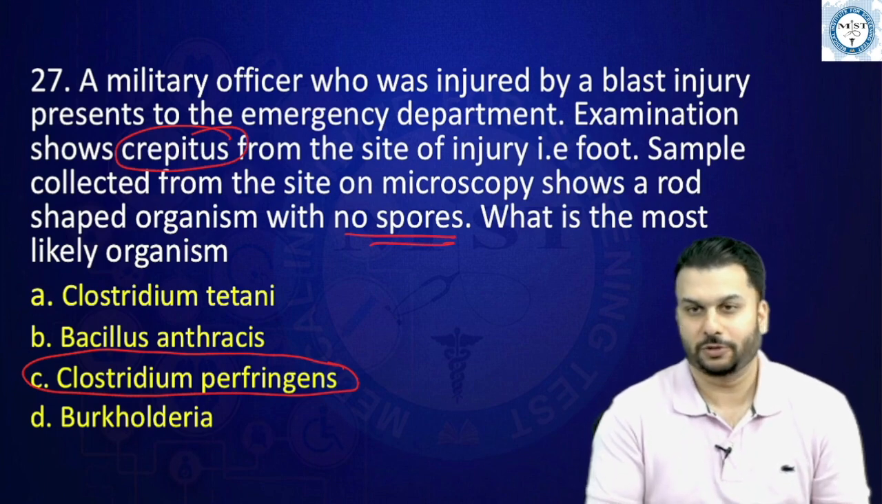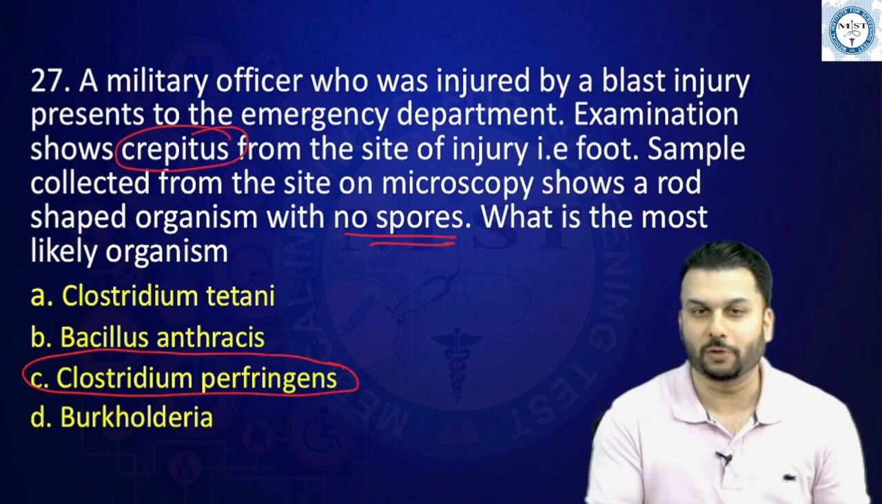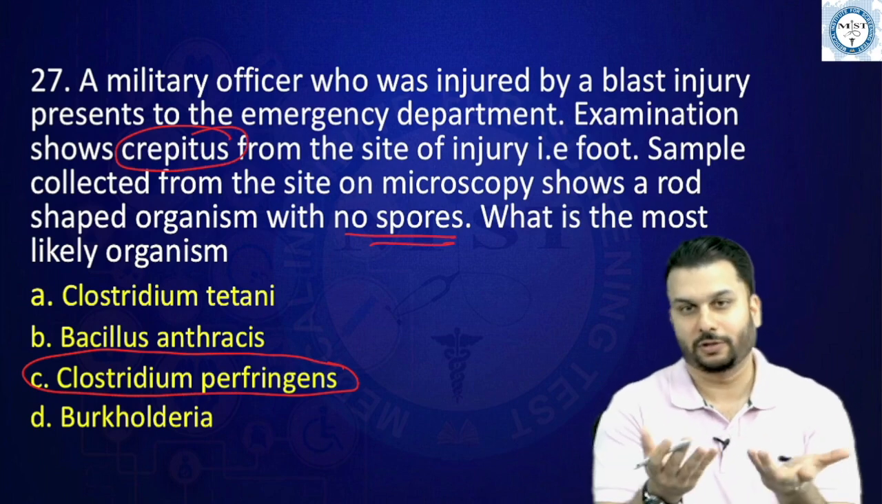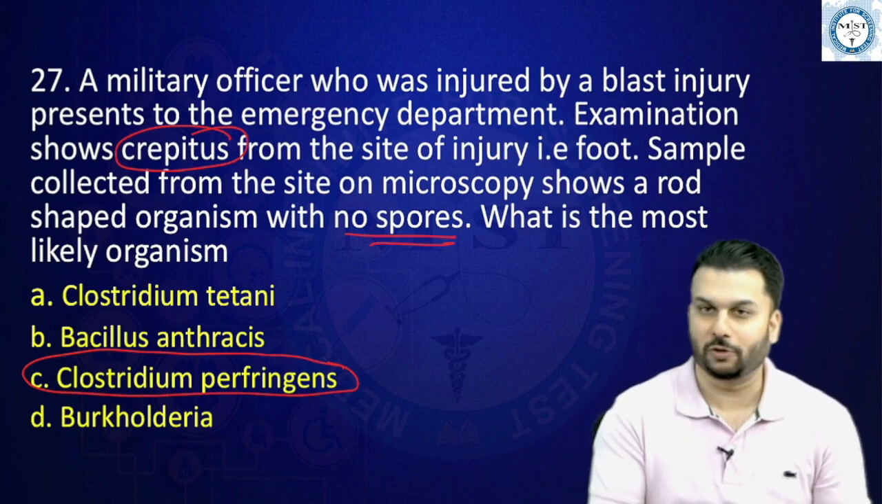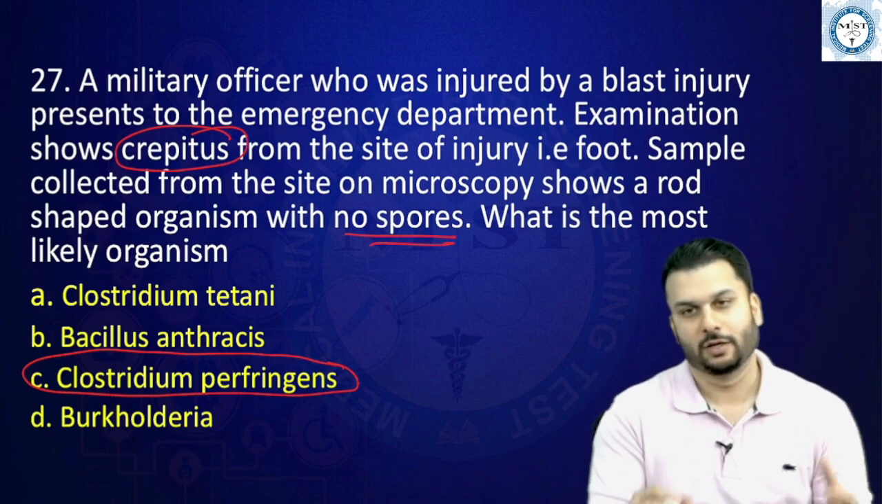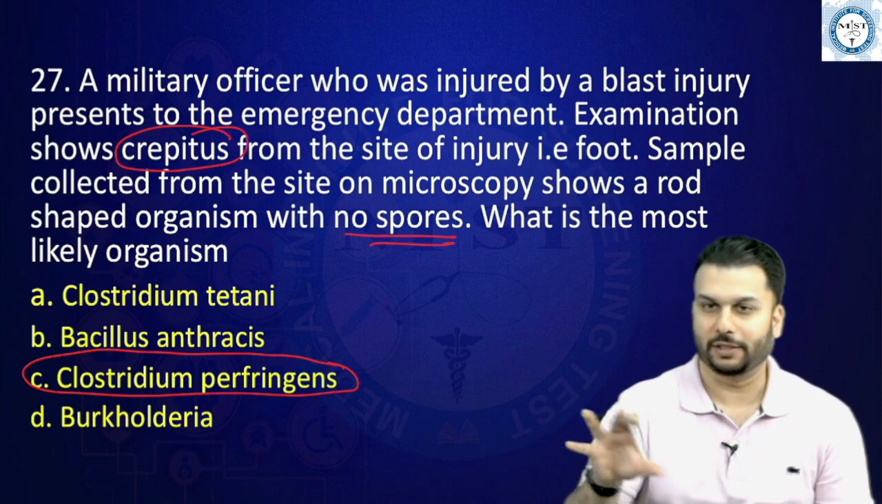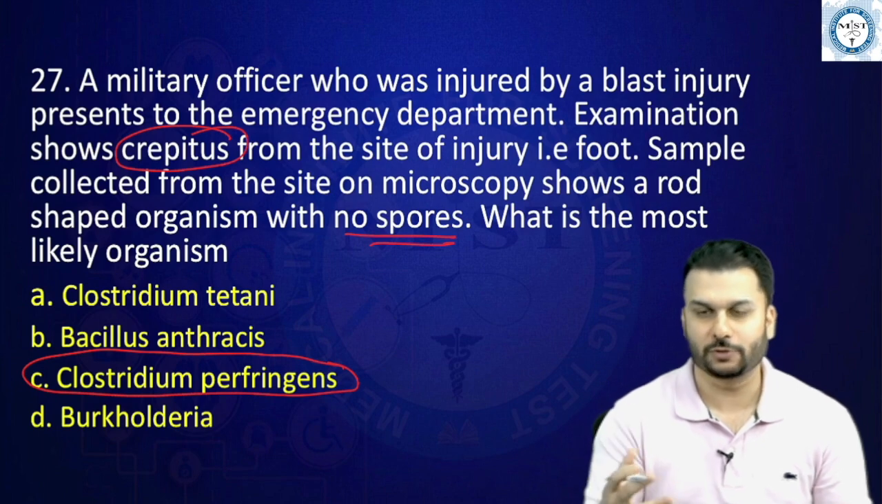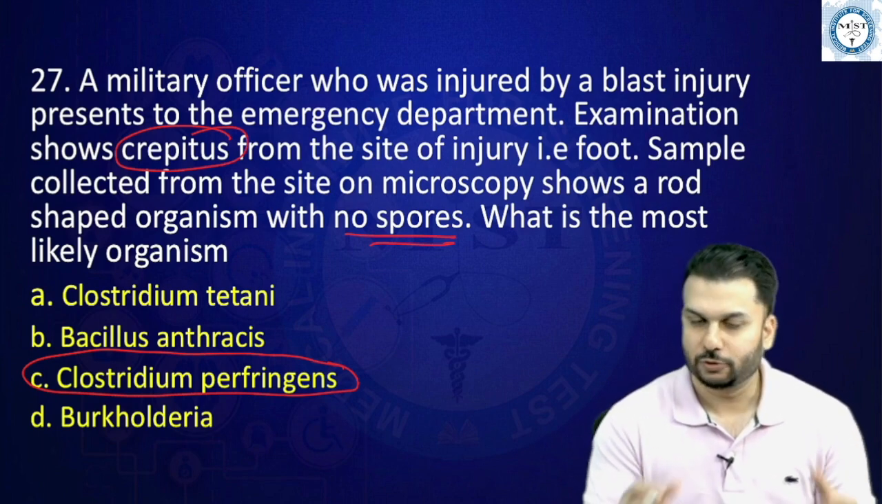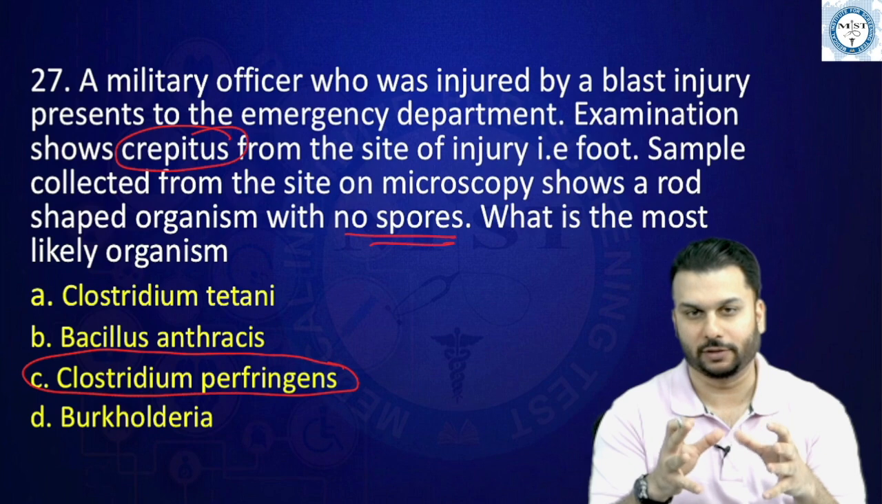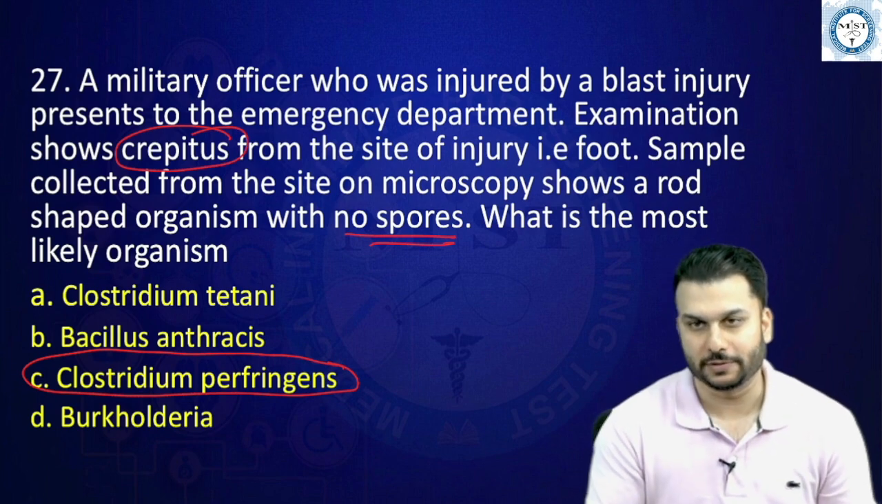If they wanted to tell you this is tetanus, they would have given you some contraction. It's not an eschar or anything, so this cannot be anthrax, right? Burkholderia causes something else, called melioidosis, which is a pneumonia. So the best answer from the given would be Clostridium perfringens.